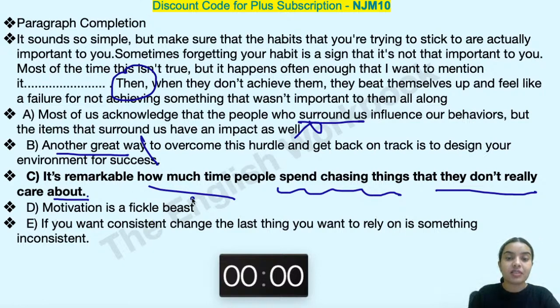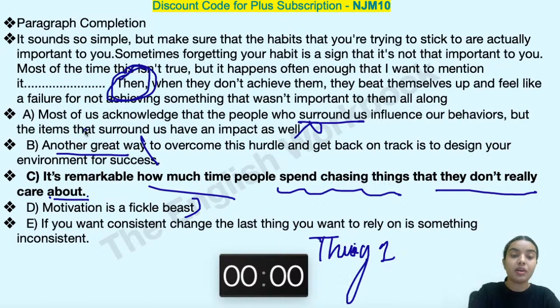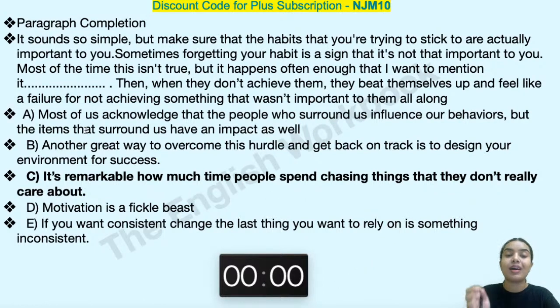Motivation is a fickle beast. Not enough to use over here, because why would I suddenly talk about motivation? It is not continuing, it is not supporting the previous sentence, it is not the cause, but there is something happening. There is, let's say, event number one or thing number one happening. After this, you have thing number two because we are using this word then. Then is a strong word to help you understand which thing can come where.